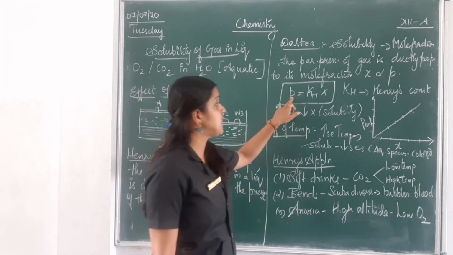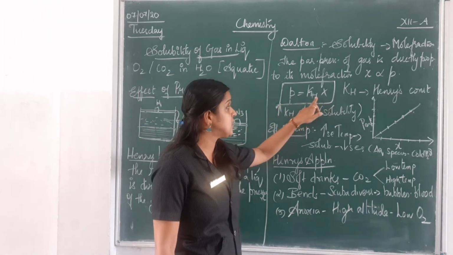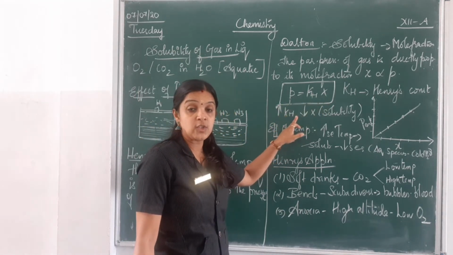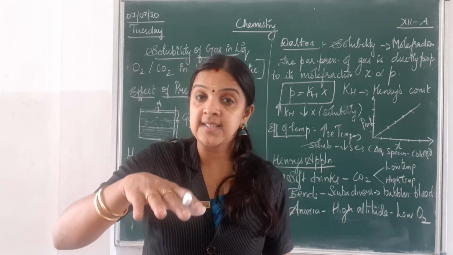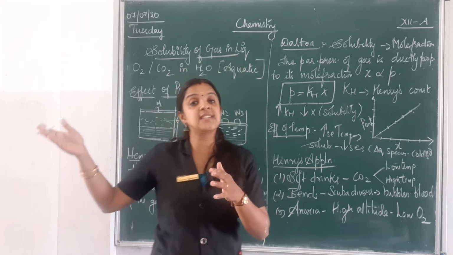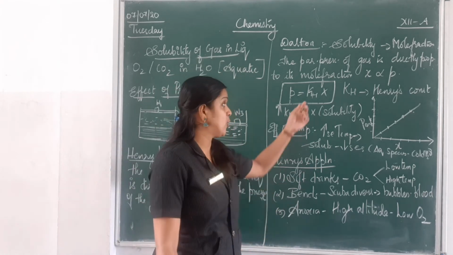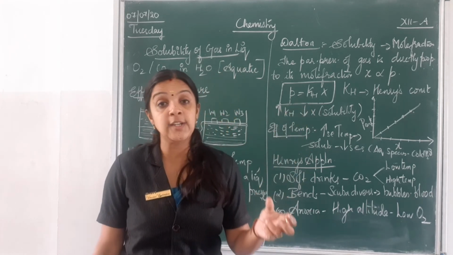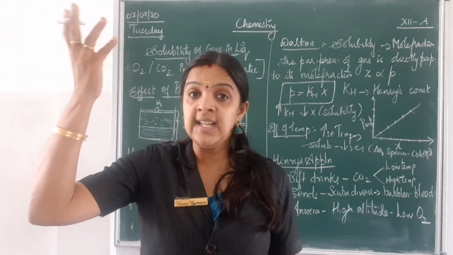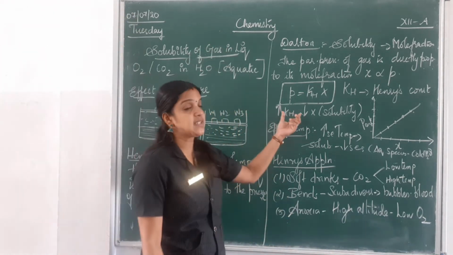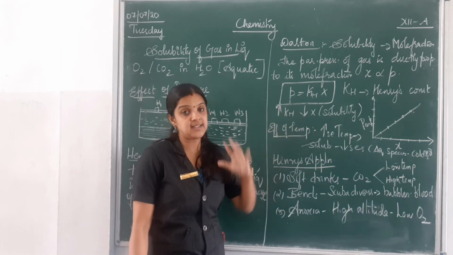Because when I say P is equal to KH times X, KH is equal to P by X. So when you increase the Henry's constant value, there will be a decrease in the mole fraction, that is, a decrease in the solubility. And when you have a low Henry constant value, greater will be the solubility of the gas in a liquid. So this is what we studied with Henry and Dalton's law.